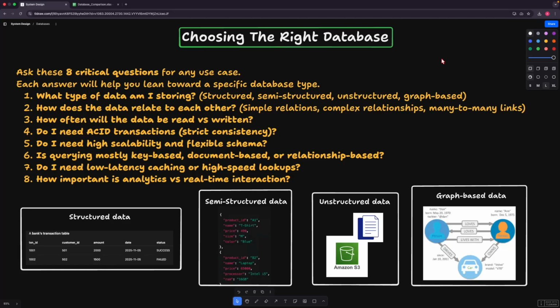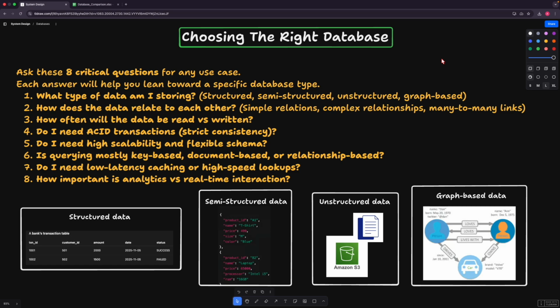Okay, so let's discuss the final conclusion regarding the databases, that is, choosing the right database. So far we have discussed SQL databases and their properties, and we looked into different non-SQL databases. So we understood the properties and different types of databases. Now it's time to define a couple of things that will help us choose the right database at the end.